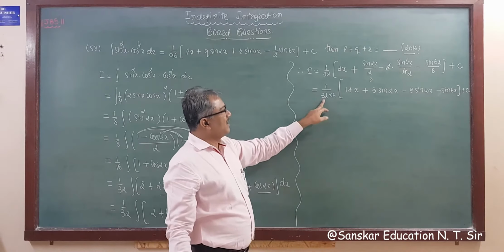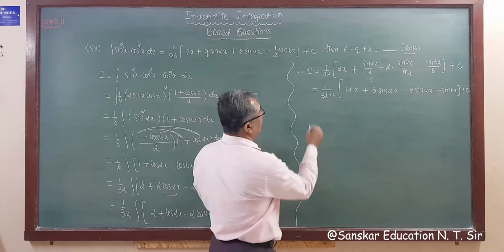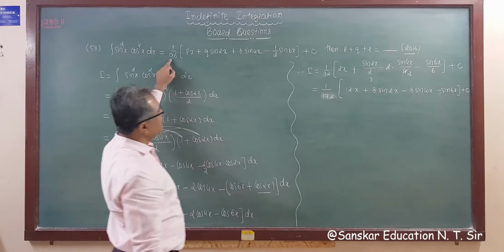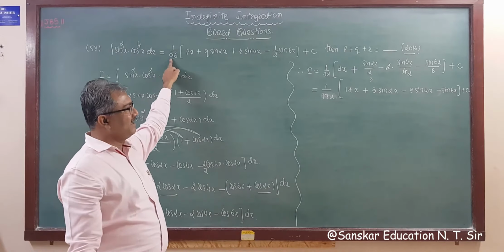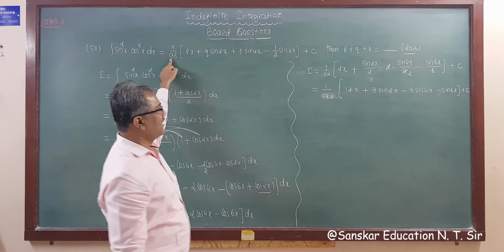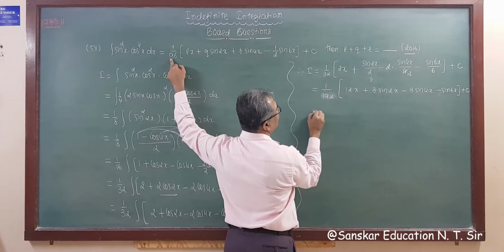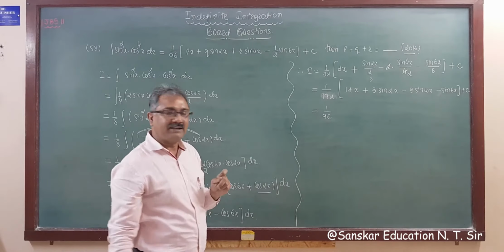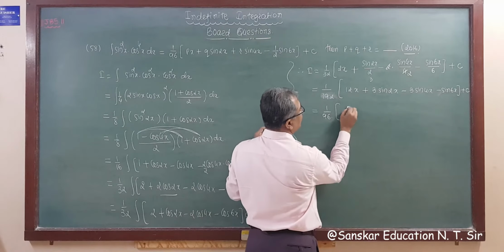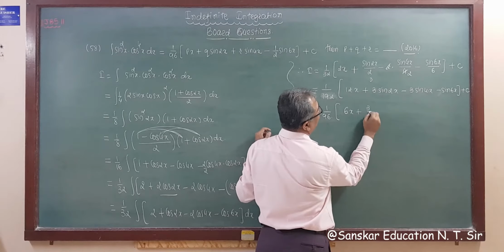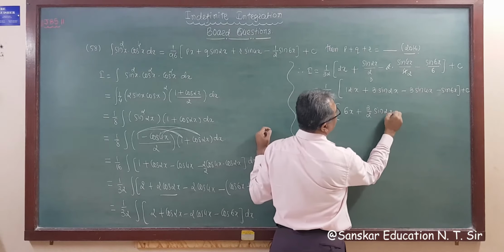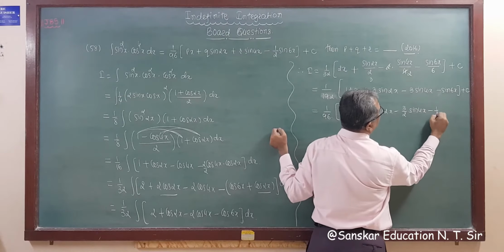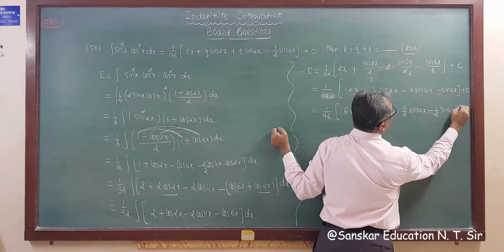So this is 192 if we take LCM, but here it is given 96 only. That means we have to take 2 out from inside. So 1 upon 96 into 2, that is, this is 6x plus 3 by 2 sin twice x minus 3 by 2 sin 4x minus 1 upon 2 sin 6x plus c.